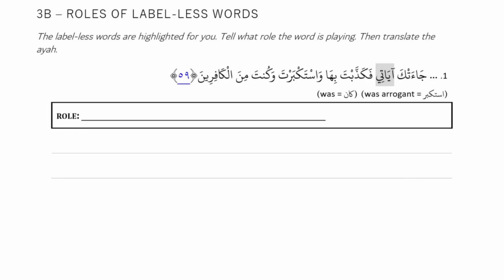We're looking at some sentences that have labelless words in them. We're going to translate them like we always do using our break and sort method. And then there's the added step of you telling me what role the labelless word is playing.